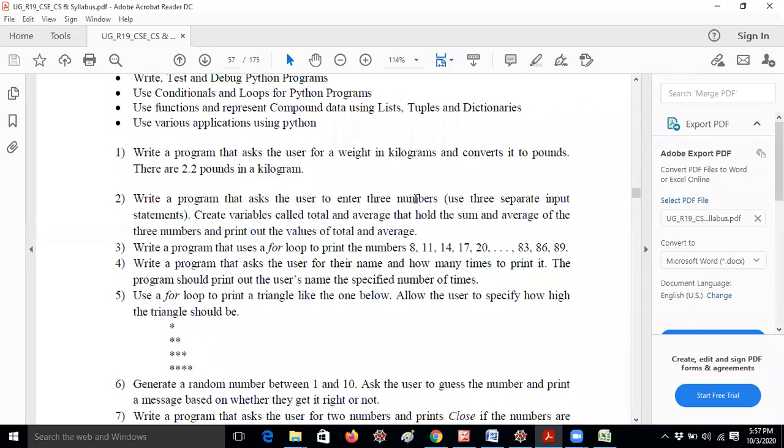You have to read three numbers by using input statements. You have to calculate the total and average. That's all. This is very easy, guys. Okay. So now let me explain that program.